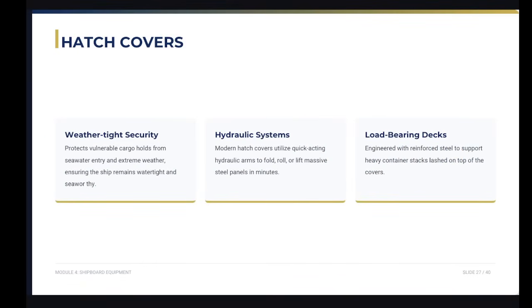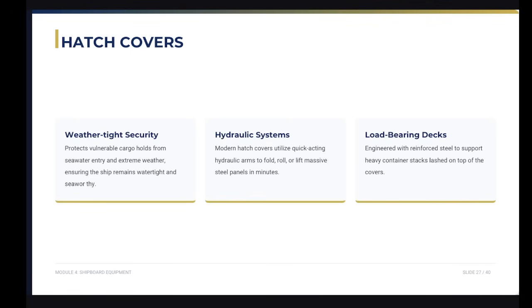And then we have here the hatch cover. The hatch cover seals the ship's holds to prevent seawater entry, ensuring that the vessel remains watertight. Modern hatch covers are hydraulically operated and built to support the weight of the container stacks lashed on top.